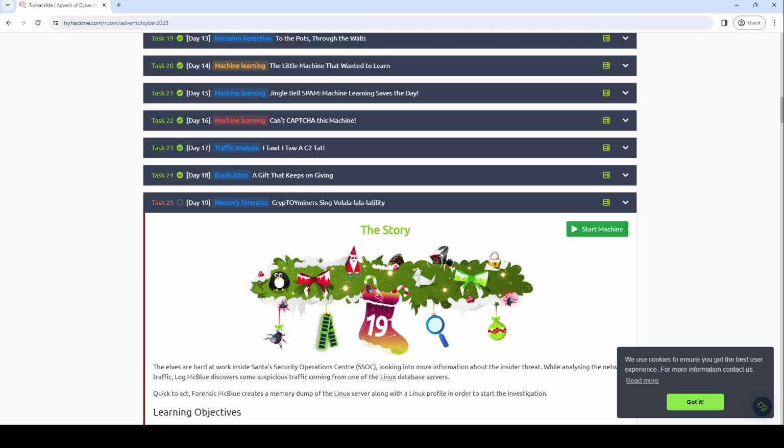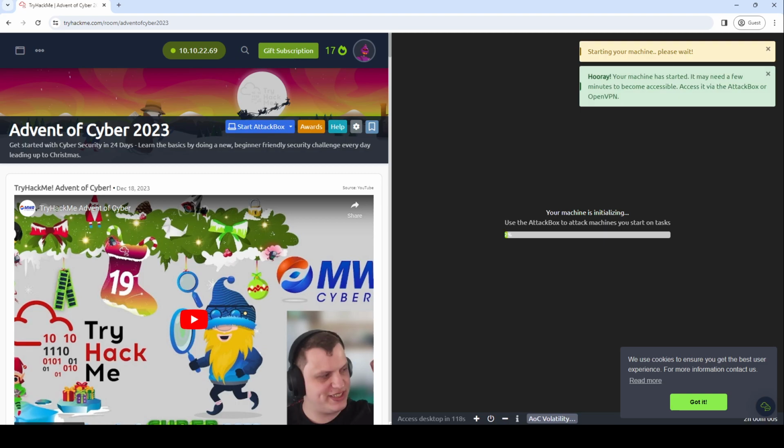Memory forensics today, and by golly, I have to be praisey where praise is due. There's actual SSH details for this one. I don't have to pre-hack it, which made me very happy. So I'm glad that someone's paying attention. Yeah, we can do all the things. We can just do whatever we like. We have our SSH ready to go. We can just log into that when we're ready, which we're not yet, but we will be soon. With that having said, start the machine, and let's go read stuff, because we have stuff to read.